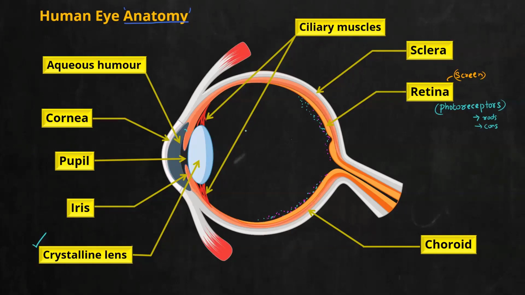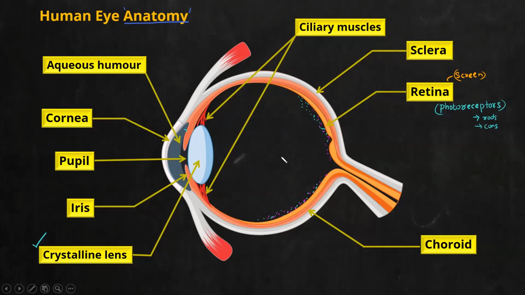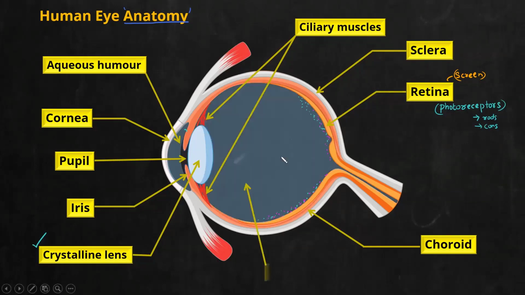Now you can see an empty region here, between the lens and the retina. This region is also filled with a fluid, and that fluid we call vitreous humor. So what is vitreous humor? It is a fluid present between the lens and the retina. So there are two fluids. One was aqueous humor. Where is it present? Between the cornea and iris. Whereas vitreous humor is present between the lens and retina. Don't confuse these two, aqueous and vitreous.